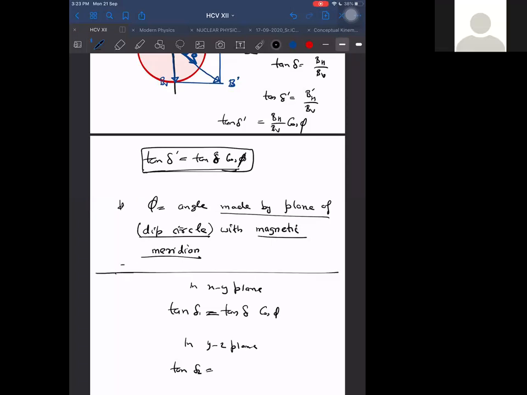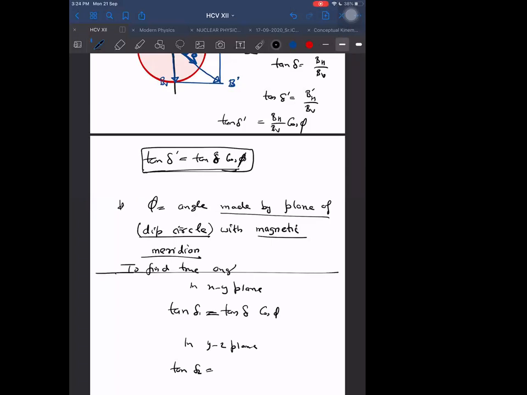What do we want to do now? We want to find the true angle of dip. How do we conduct the experiment to find the true angle of dip using the dip circle? That is what I am telling you now. We will take readings in two planes: one in the xy plane, and another in the yz plane. In one plane I will denote the angle of dip reading as tan delta 1.